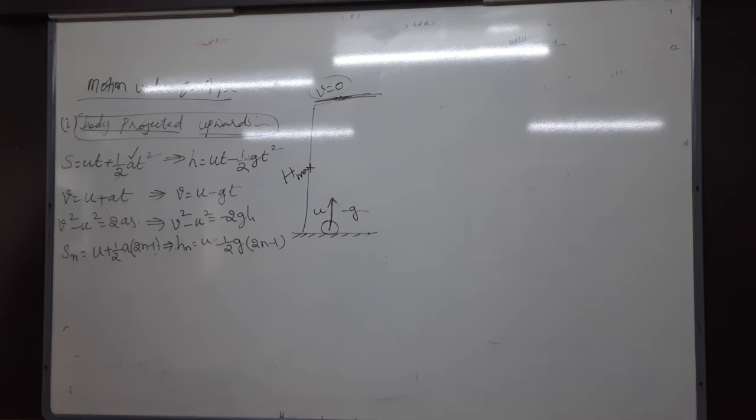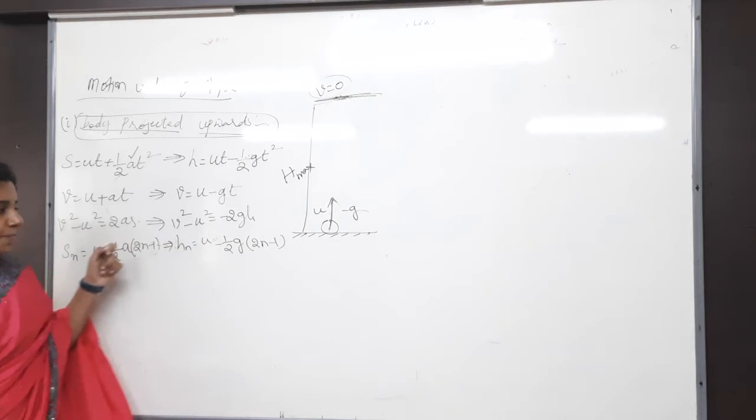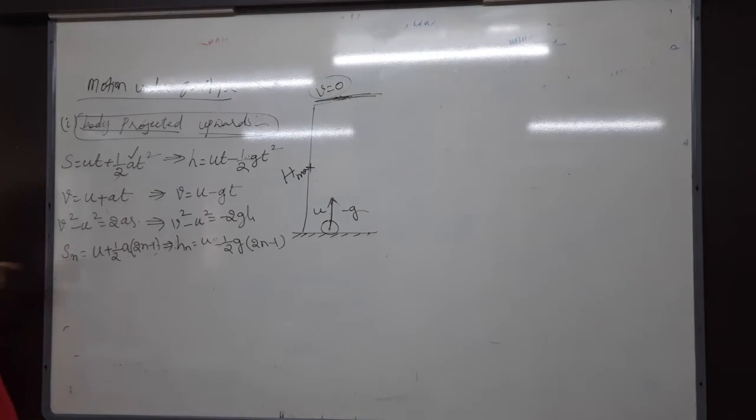When time is given, how to find out the height? When time is given, s is equals to ut plus half at square. Whenever the velocities are given, at that time v square minus u square equals to 2gh you have to use. Okay?